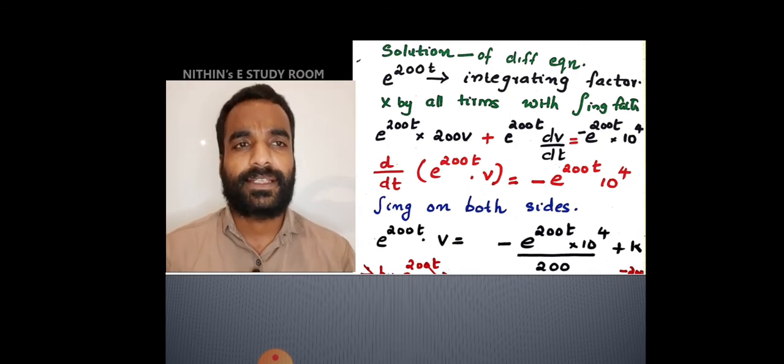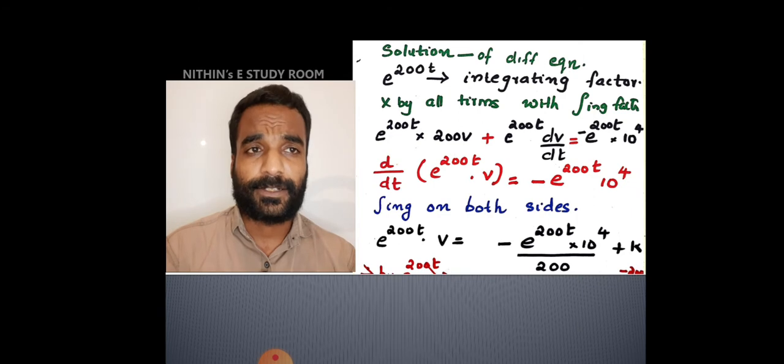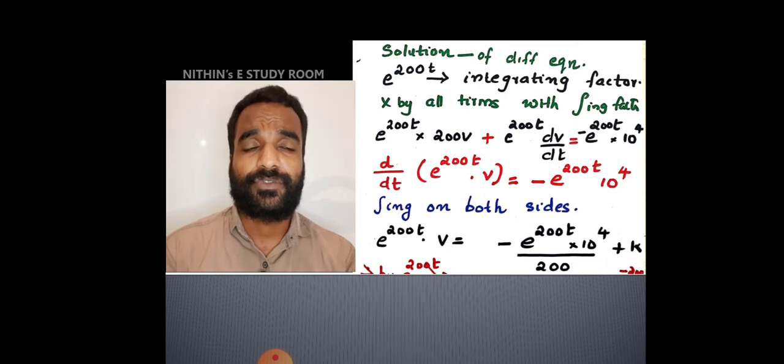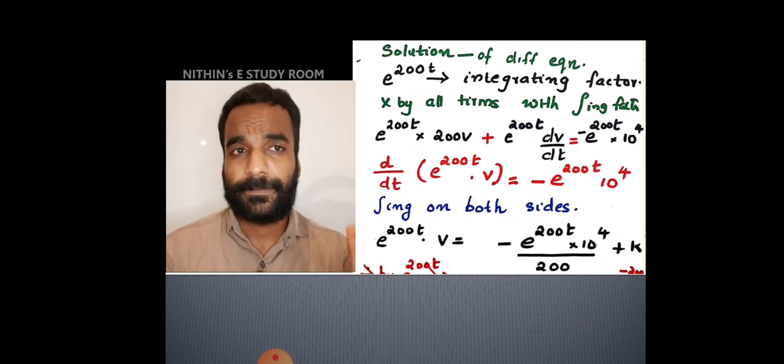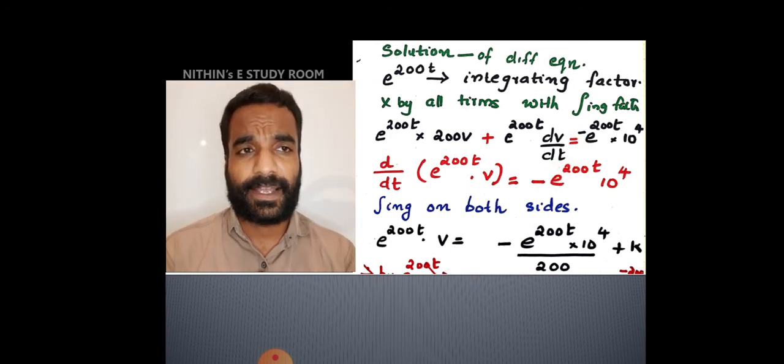Anyhow, after integrating both sides, the integral of the differential will cancel. You will get e raised to 200t into v, that is equal to, on the right side you have to take the antiderivative, minus e raised to 200t into 10 raised to 4 divided by 200, because here there is a 200, plus the constant k.